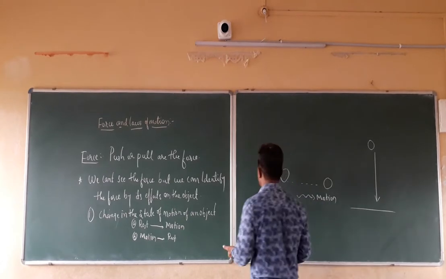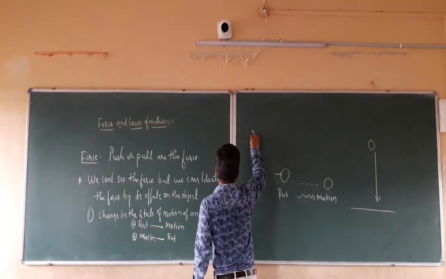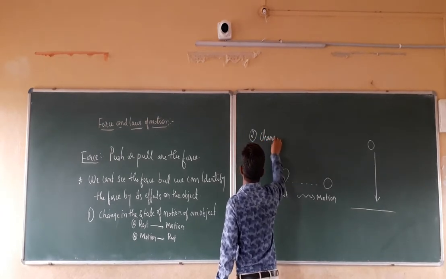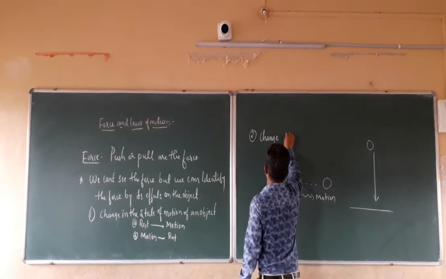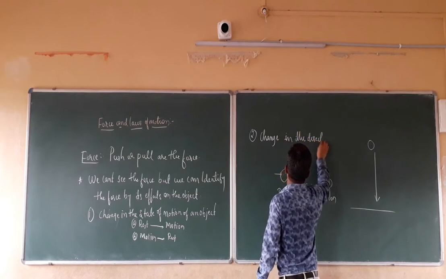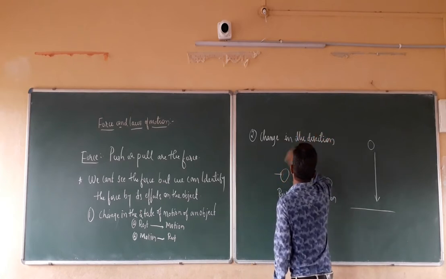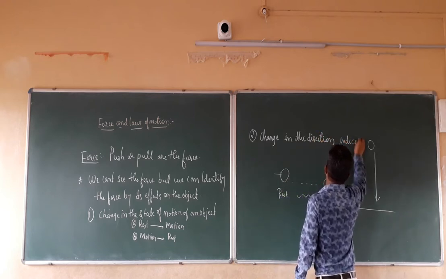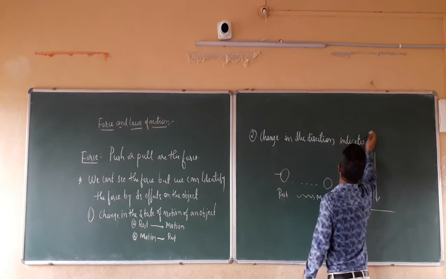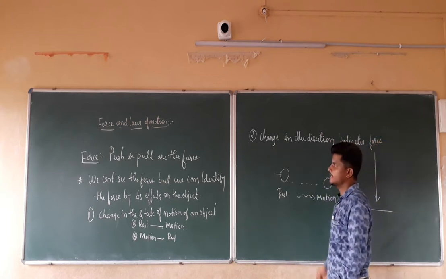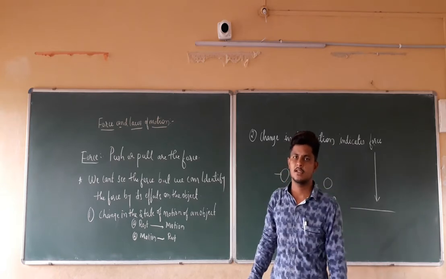This is the second criterion: change in the direction also indicates force.